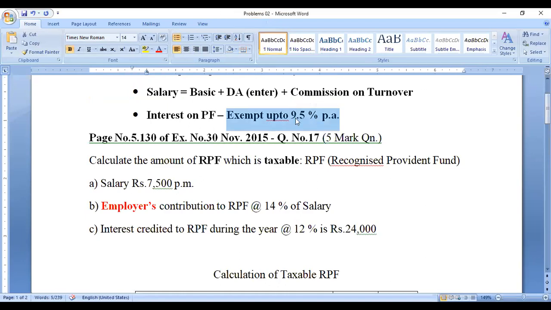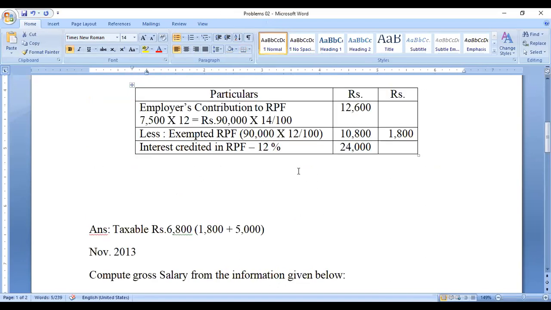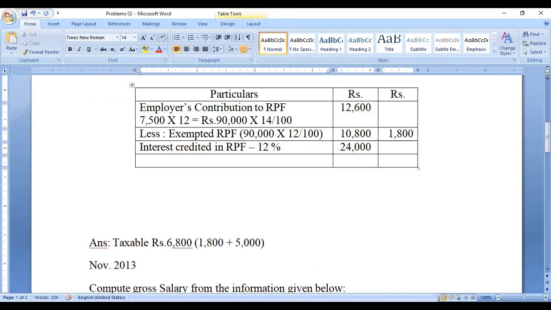The amount above that is not exempted; it is exempted only up to 9.5 percent.